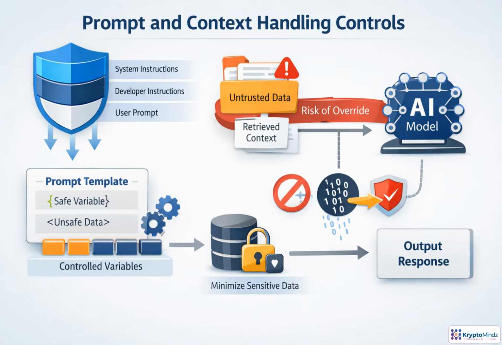Every piece of text sent to a model is part of the security boundary. System and developer instructions need clear priority over user input, and retrieved context should be labeled as untrusted, so it cannot issue new commands. Use templates with controlled variables instead of free-form concatenation. Send only the context required for the task, especially when data is confidential or regulated. Tool responses need the same filtering before they influence output.